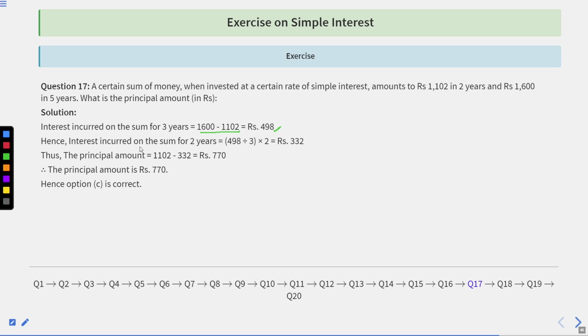Hence the interest incurred on the sum in 2 years is equal to 498 divided by 3 into 2, which is 332 rupees. Thus the principal amount is equal to 1102 minus 332, that is 770 rupees. So the principal amount is 770 rupees. So the option correct here is option C.